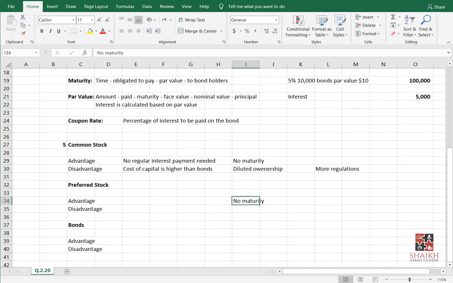So, the advantage here is it will not dilute the ownership of common shareholders, because I'm issuing preference shares. Preference shareholders already don't have voting power. So, even if I issue more shares, they don't care about it.